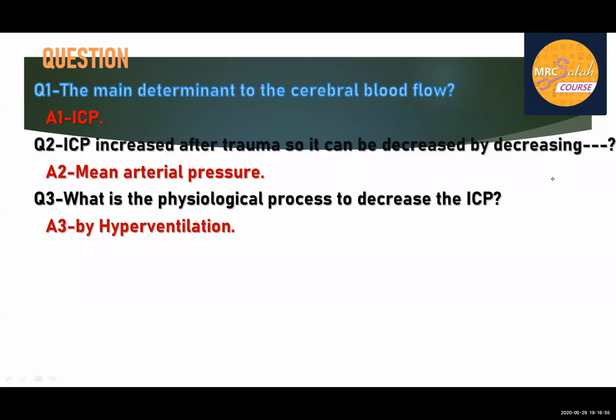So what is the role of hyperventilation? Hyperventilation will wash out CO2, so PaCO2 will decrease. If PaCO2 decreases to subnormal, this will make cerebral vasoconstriction. If you do that, this will improve the perfusion, and this will decrease the intracranial pressure.